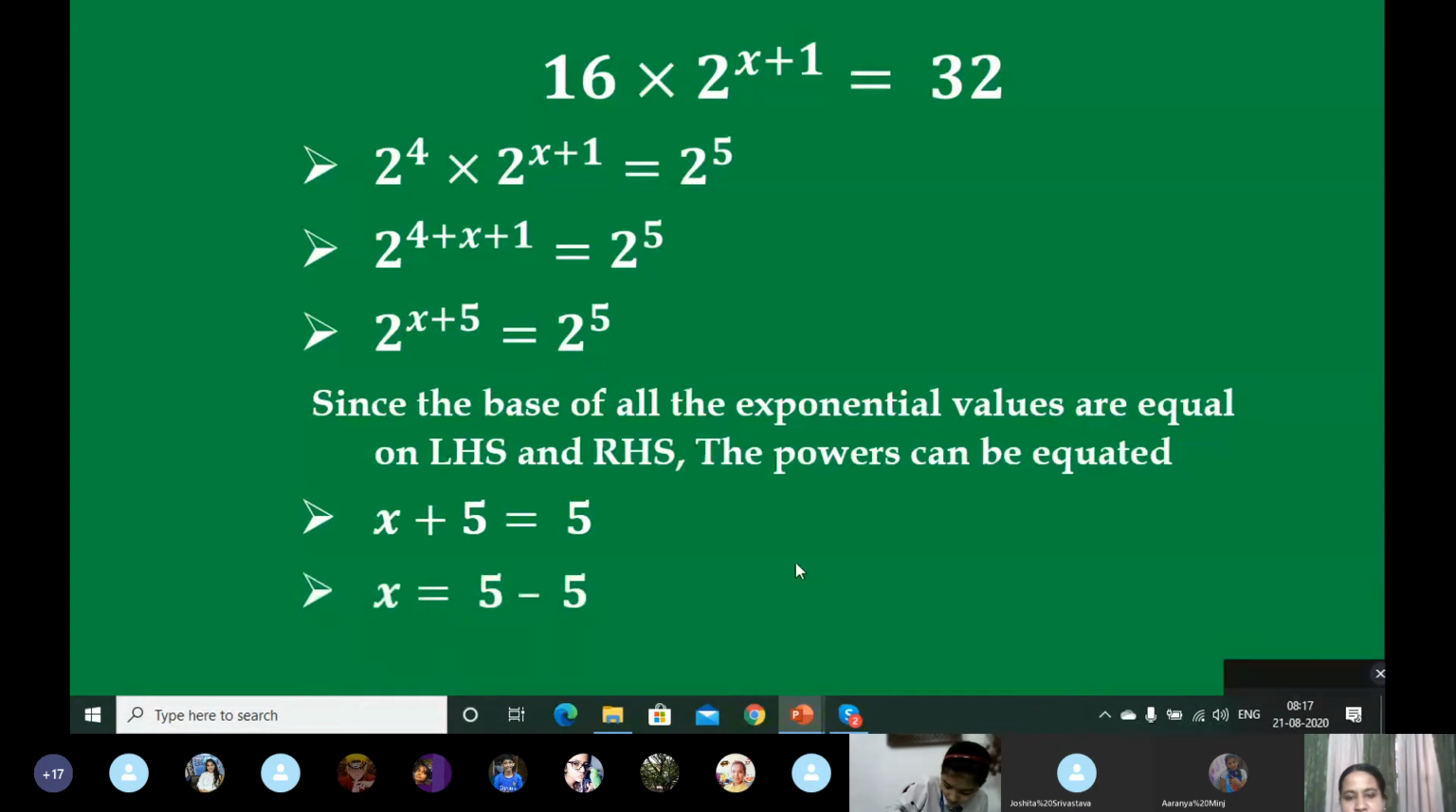And one person has given me the answer. That was x equals 0. Understood? Clear? Any confusion? If any, those who have joined just now, please note down the question.